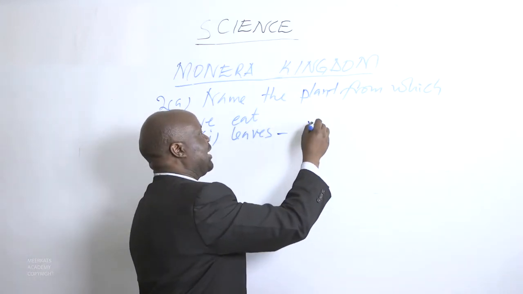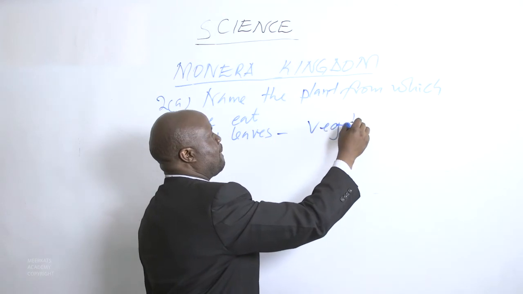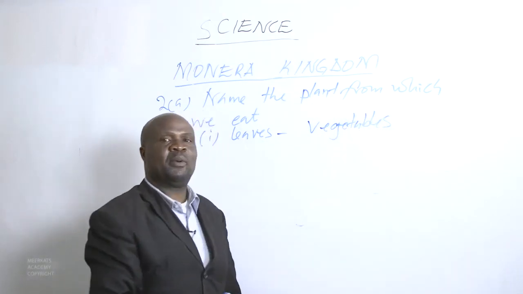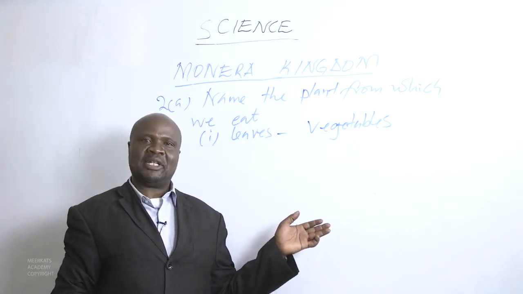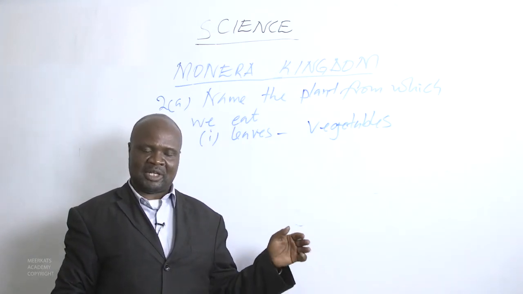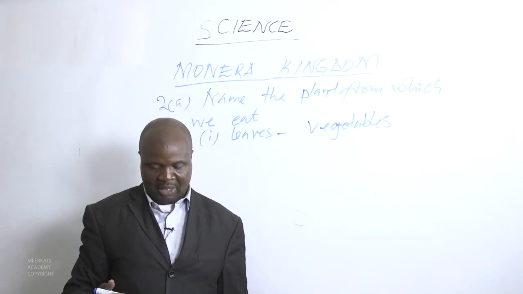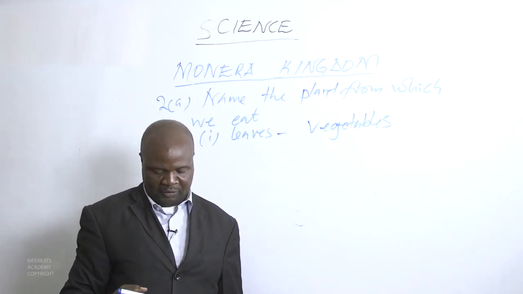Maybe these plants can be vegetables. A number of plants can be eaten as vegetables. They produce leaves, and we can feed on them.